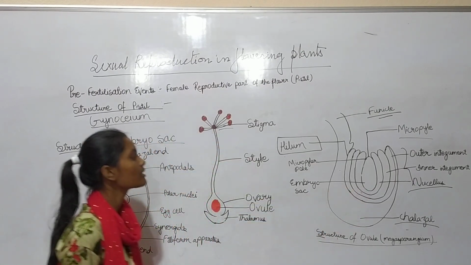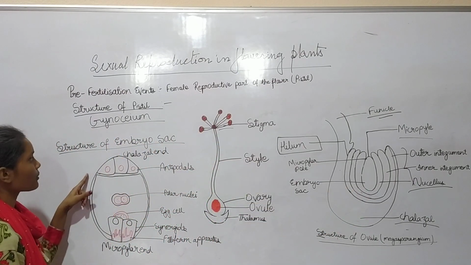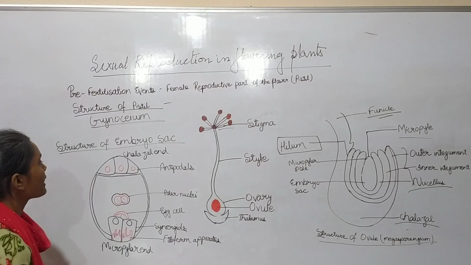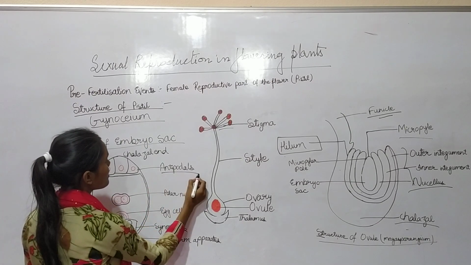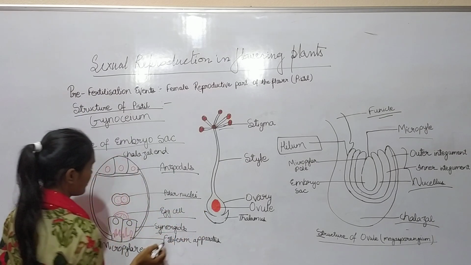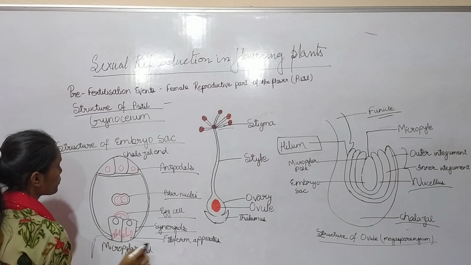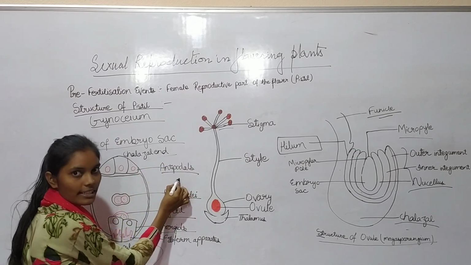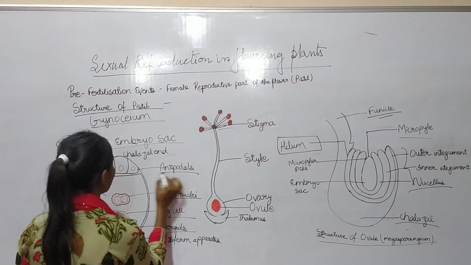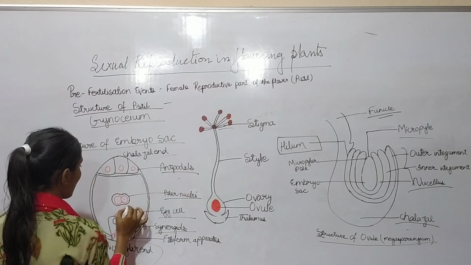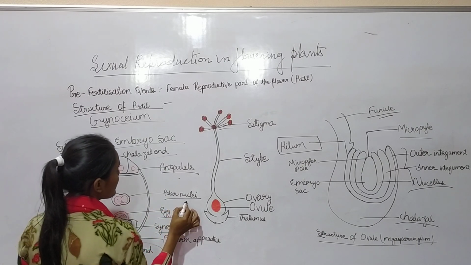So we have seen the structure of the embryo sac. This is the internal structure of the embryo sac that contains antipodals, polar nuclei, egg cell, synergids, and the micropylar end. At the chalazal end, three antipodal cells are present, and at the center of the embryo sac the polar nuclei are present.